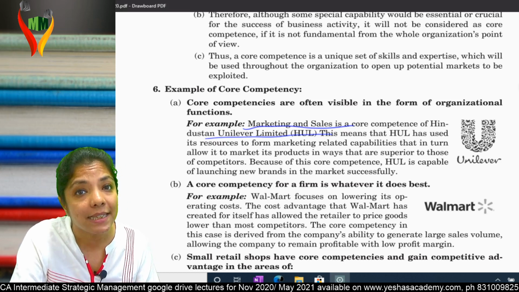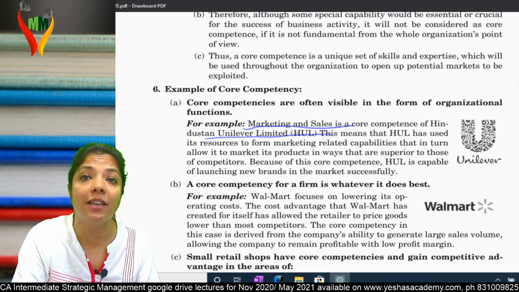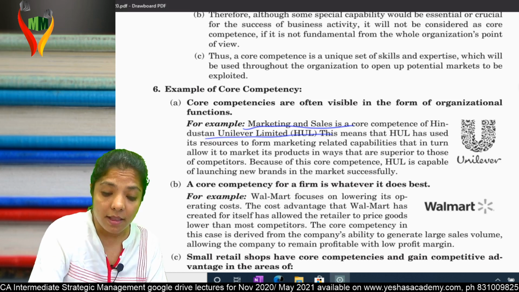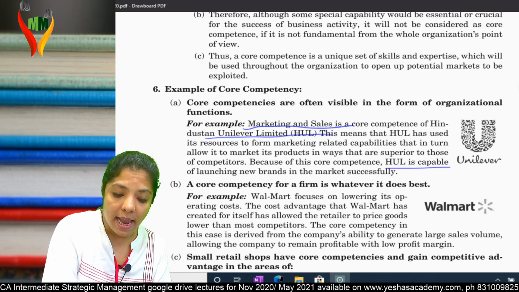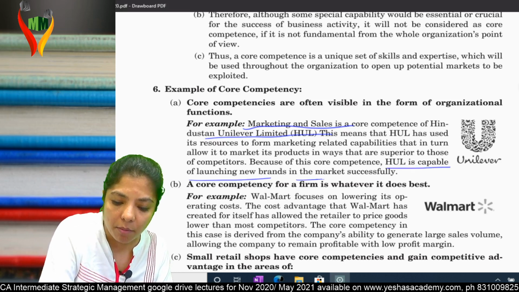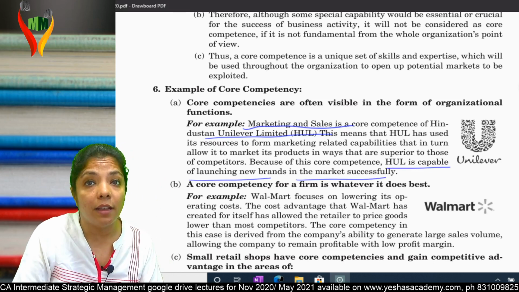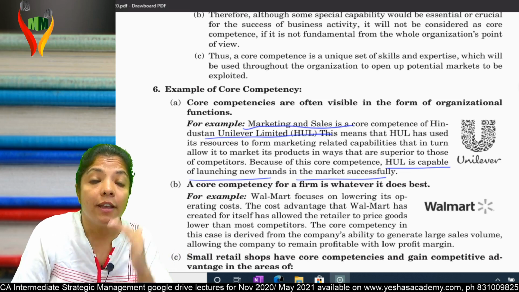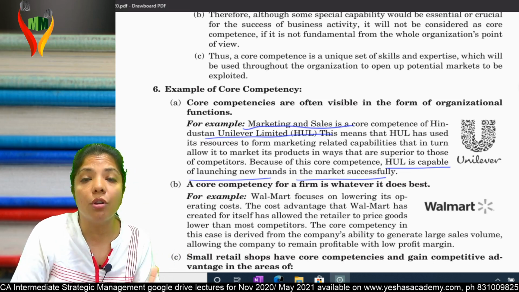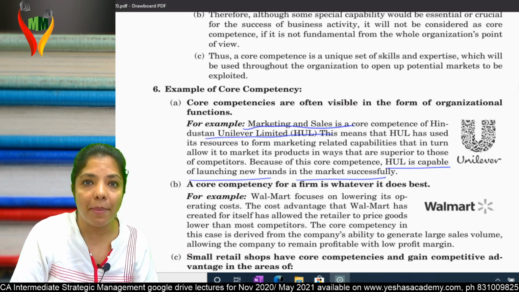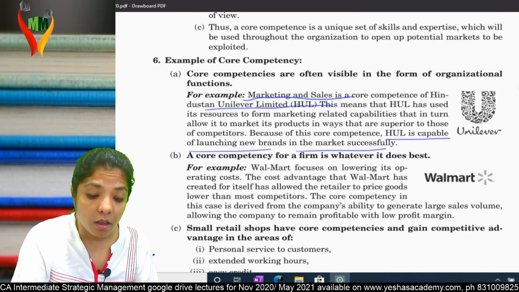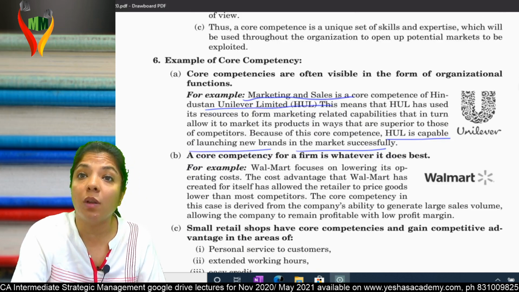Why? They can sell anything and everything. And that is the reason HUL is able to launch new brands in the market successfully. That means the marketing and sales department of Hindustan Unilever is a core competency. Second, a core competence of a firm is whatever you do best.